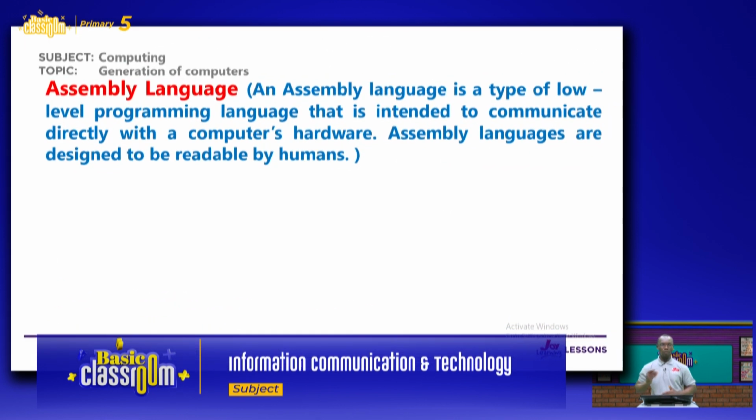Now I want to look at another component of the second generation computers. That component is assembly language. An assembly language is a type of low-level programming language that is intended to communicate directly with a computer's hardware. Assembly languages were designed to be readable by humans.